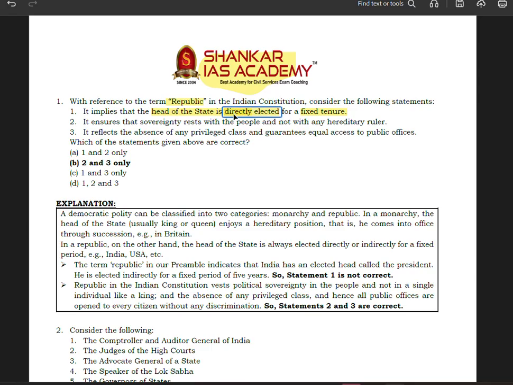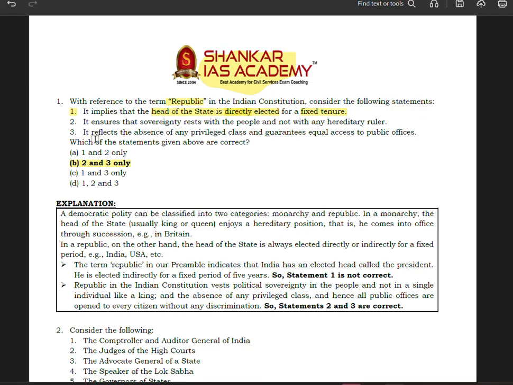Okay, for example, in India the head of the state is the president, who is elected indirectly. Okay, not direct. So it means that statement one is incorrect. So if we remove one from all of the four options, then we are left with option number B, which is the correct answer. So let us see the explanation as well.